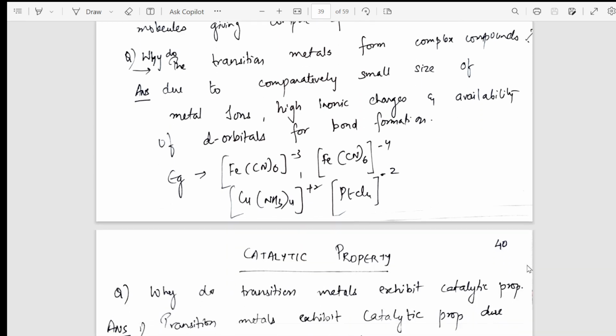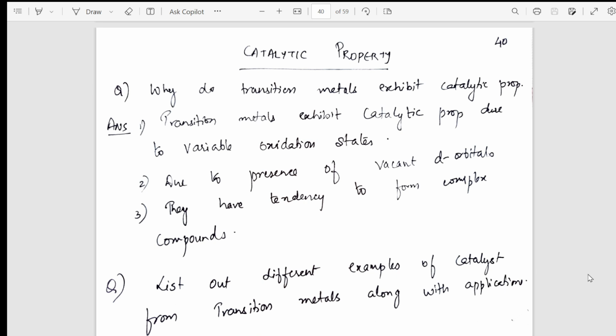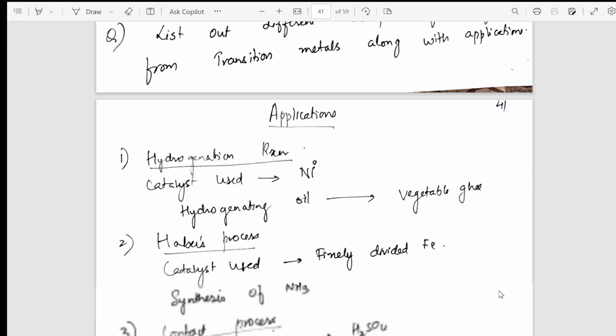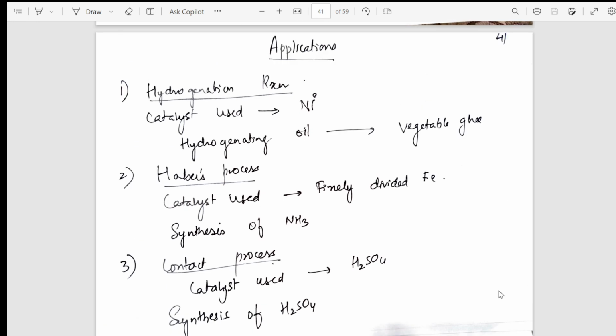From complex formation, I have taken the concept of catalytic property. What is the reason for showing catalytic property? What are the different examples of catalytic property? Here I have given that. So it's basically a one mark question which you can opt for.